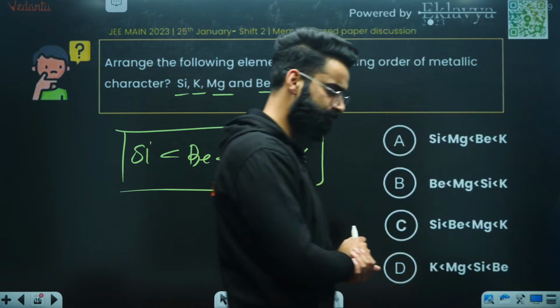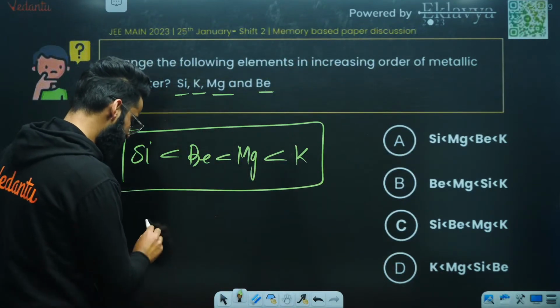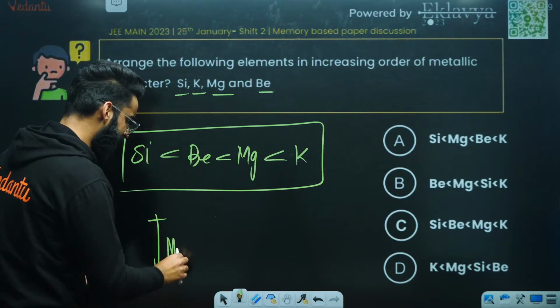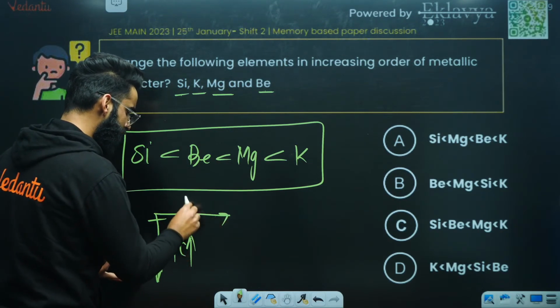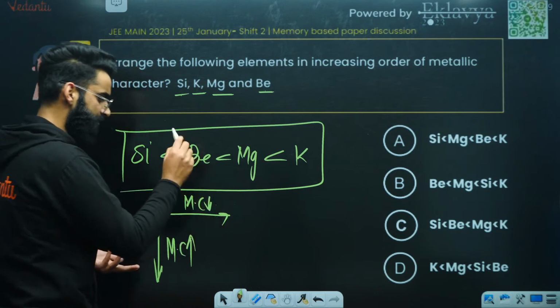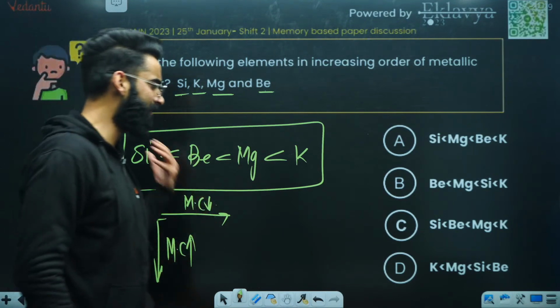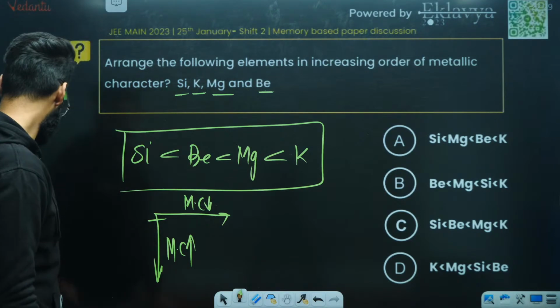Perfect, people? Basically, on moving from top to the bottom, metallic character increases. On moving from left to right, metallic character decreases. Perfect. This is the simple thing which you need to remember, and done with the question. Moving ahead.